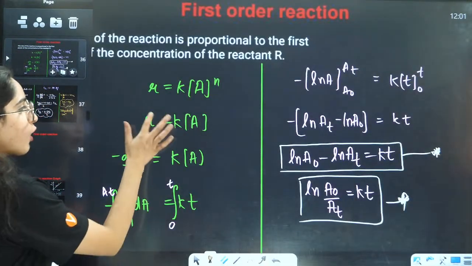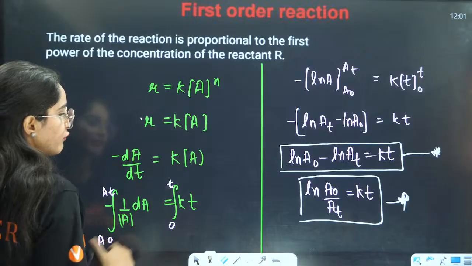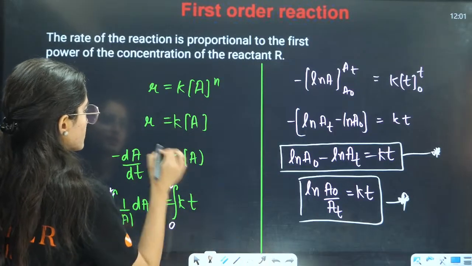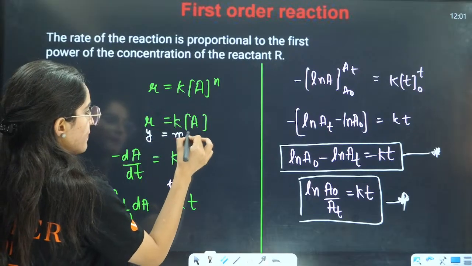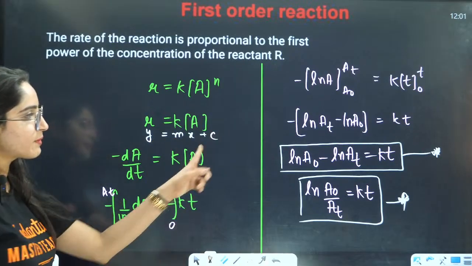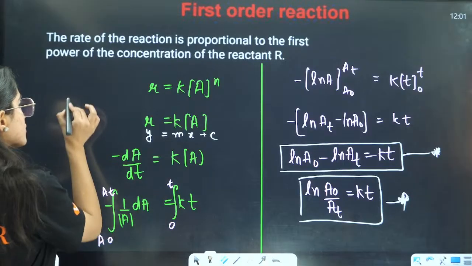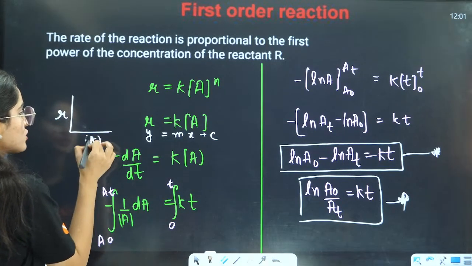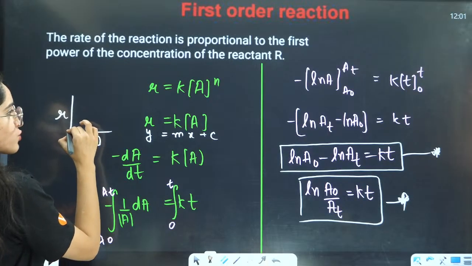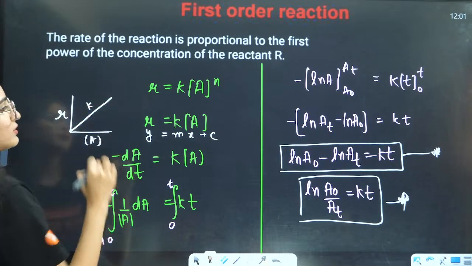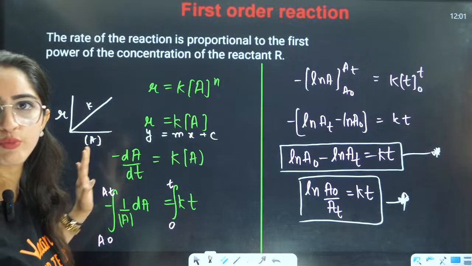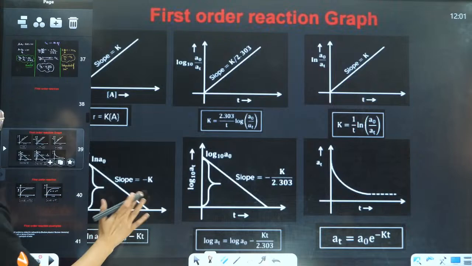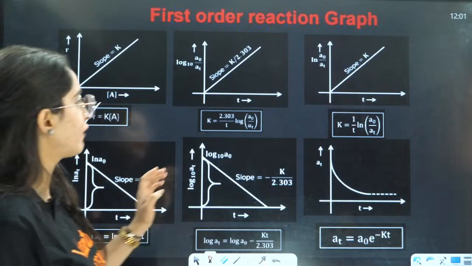If I take this as Y, Y is equals to mx plus c. So intercept is 0. So the graph of rate and A is going to be, intercept is 0. So that is going to be a slope with K. K is the slope and it is going to be a straight line which is not parallel to x-axis. So that is the first graph that they have drawn.